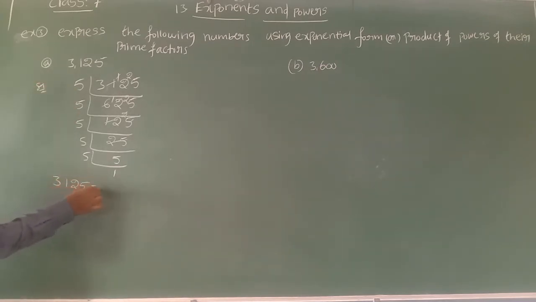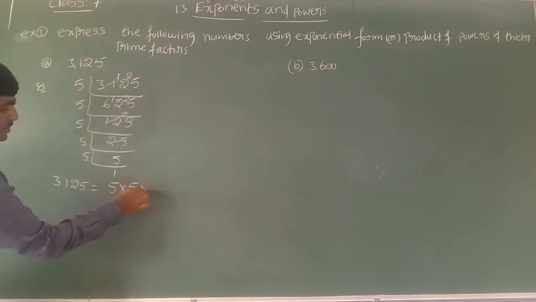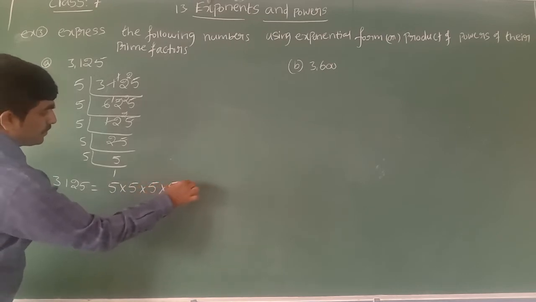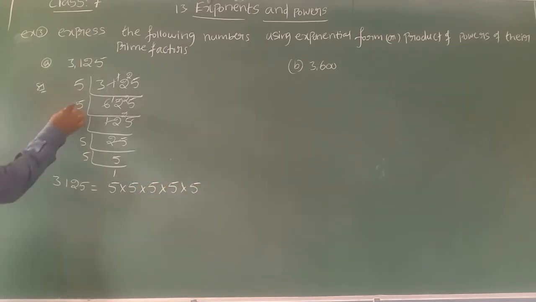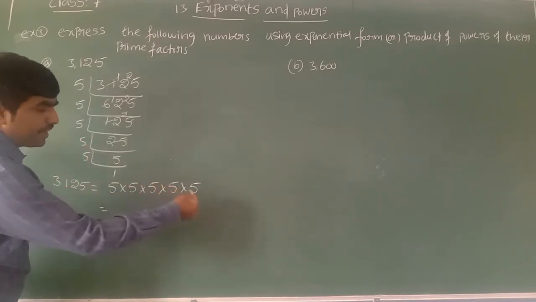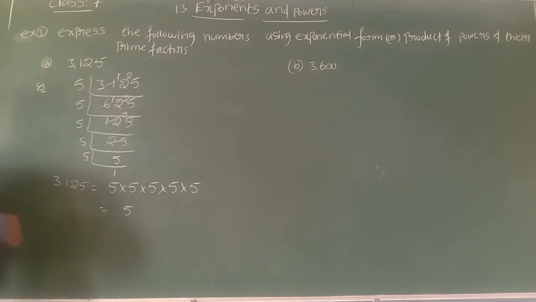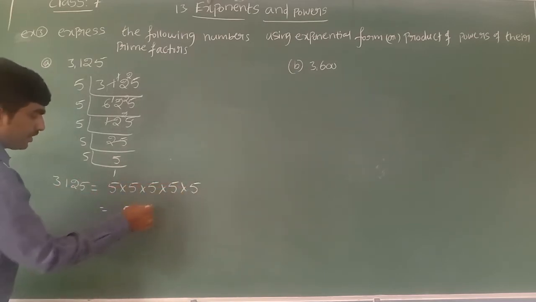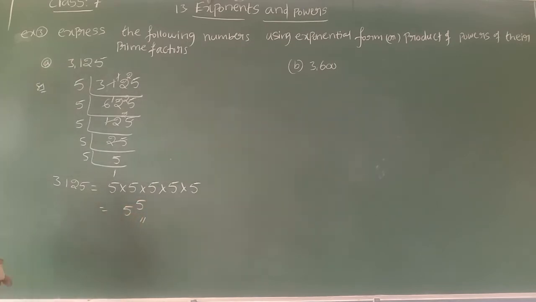Now 3125 is equal to 5 into 5 into 5 into 5 into 5. How many times is it there? 5 times: 1, 2, 3, 4, 5. So how can I write this in exponential form? Which number multiplies itself? 5. How many times do I multiply? 1, 2, 3, 4, 5. That's all. The given number 3125 asks you to express in exponential form. Yes, it is in exponential form. We wrote the given number using exponents and powers. We can read it as 5 to the power 5.